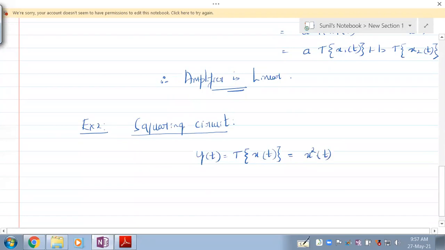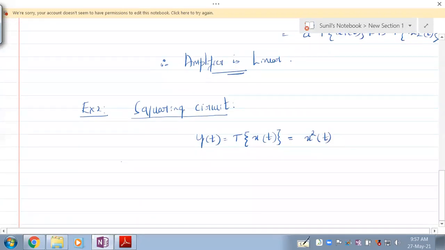Check if it is linear. To check linearity, what do we need to consider? We need to consider the response to the input, and the input is a x1 of t plus b x2 of t.